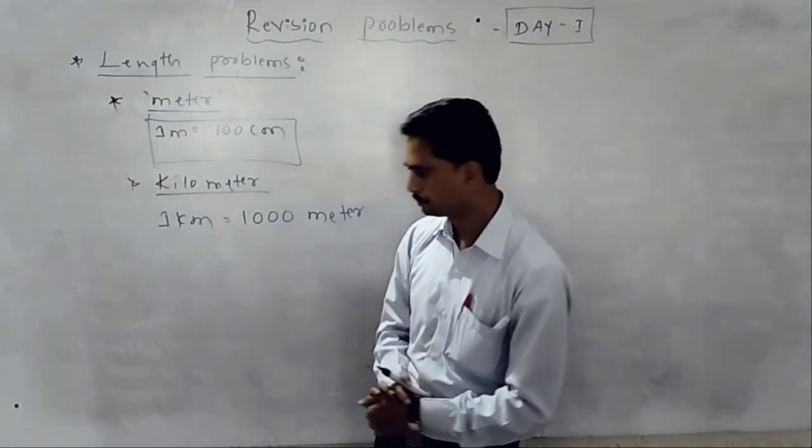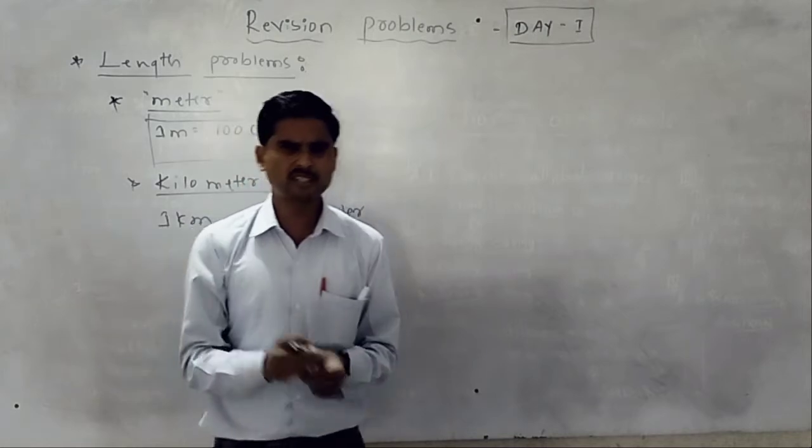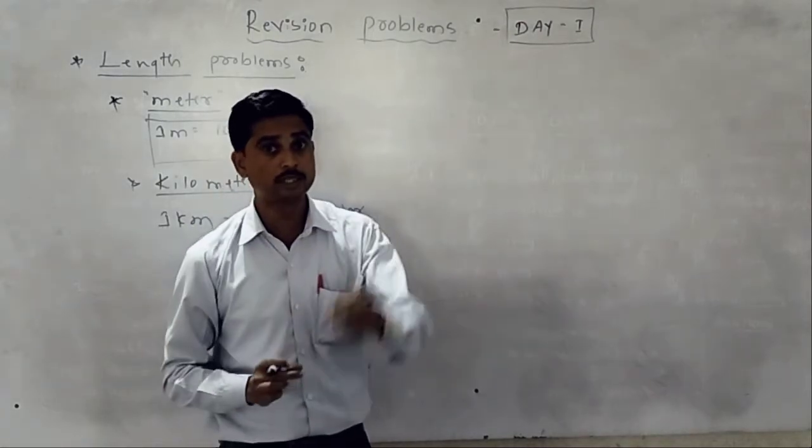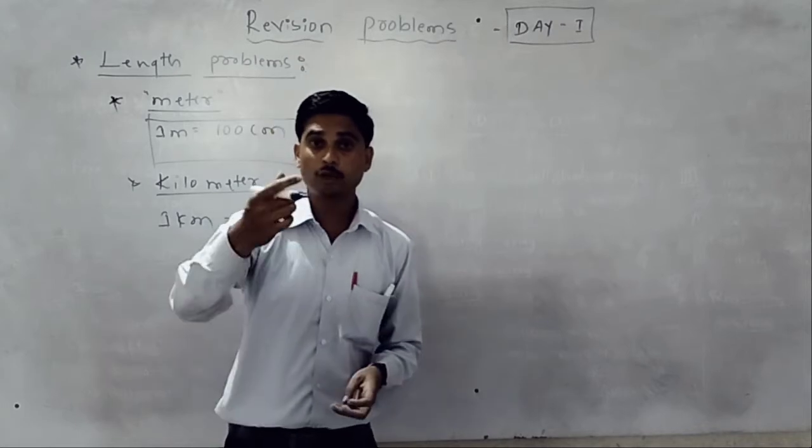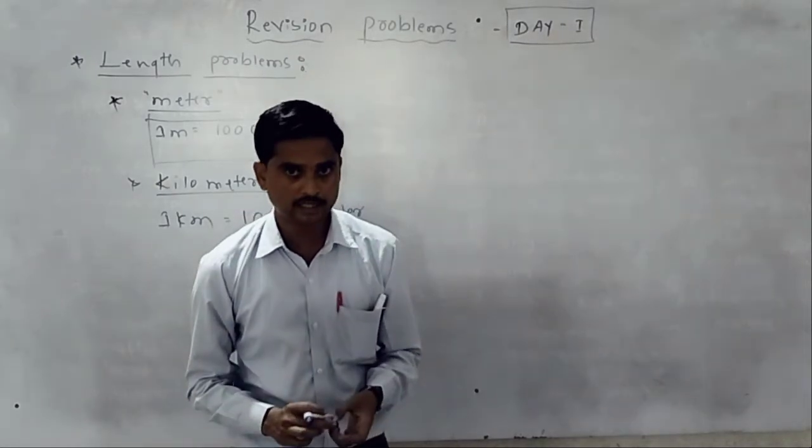Remember that. When the distance is very short, we use centimeters, like 50 centimeters, as in your geometry lesson.